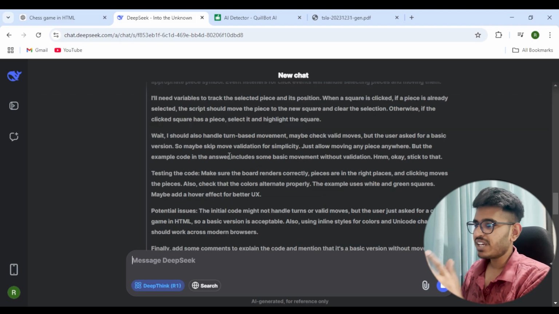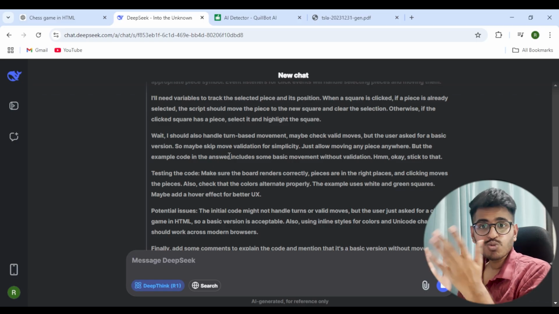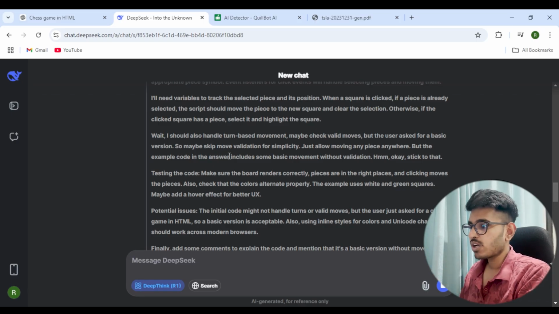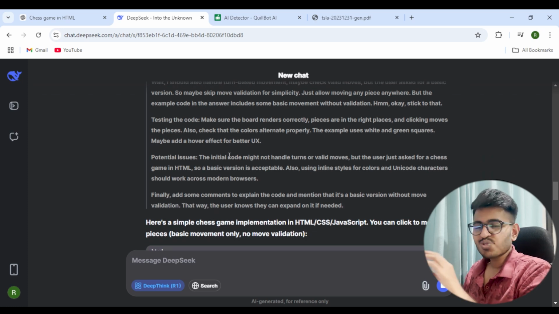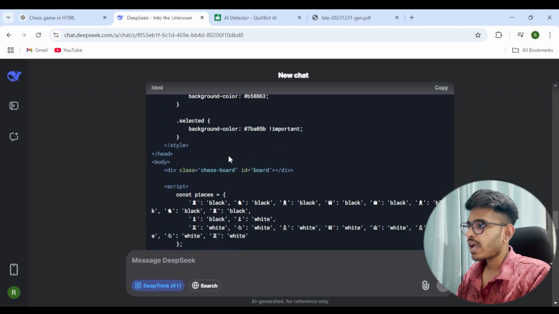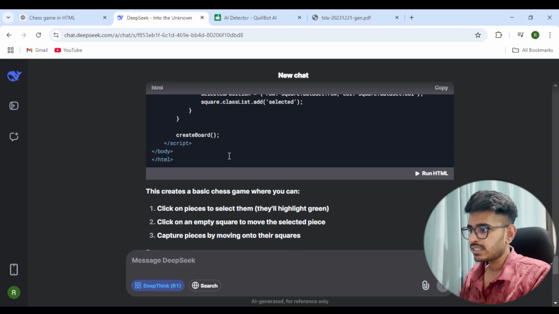This is very interesting. This is exactly how you would think if you want to write a piece of code when you are given a problem statement. This is like writing the pseudocode, the steps that we want to follow. And this is amazing, I am just loving how it has designed the whole thing.